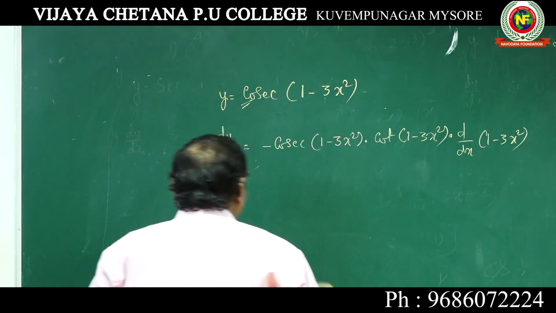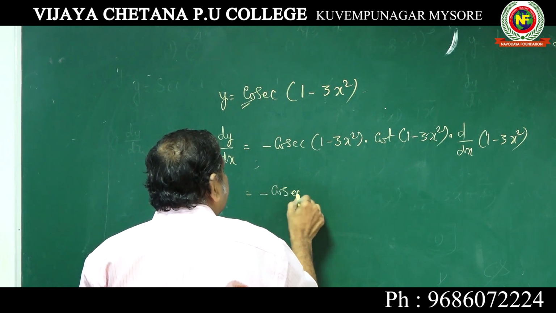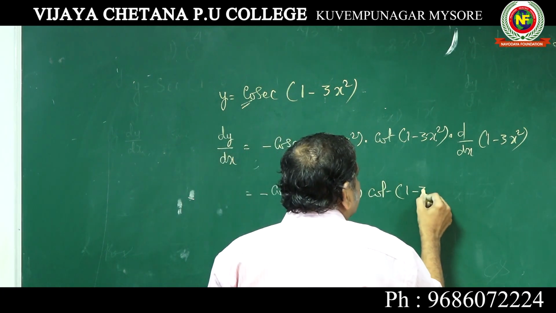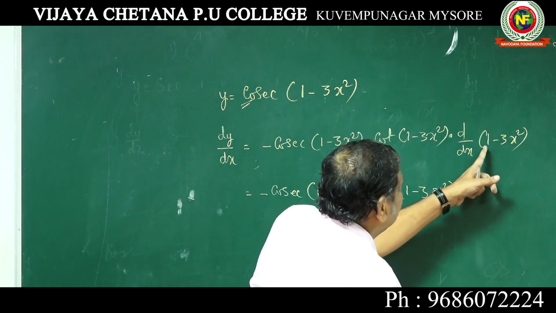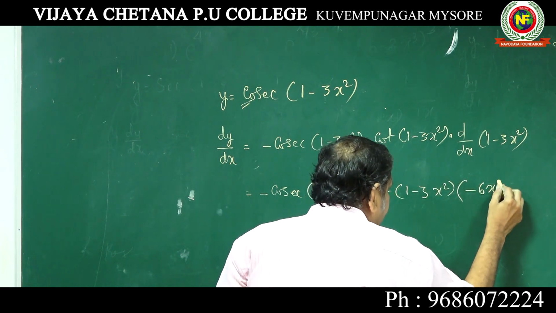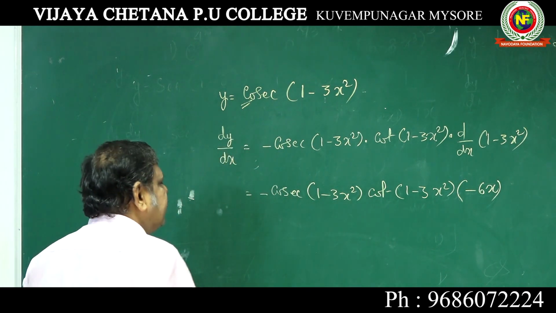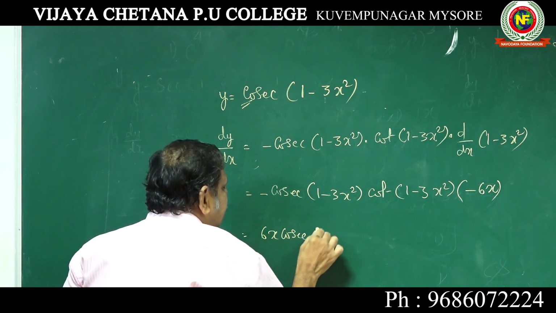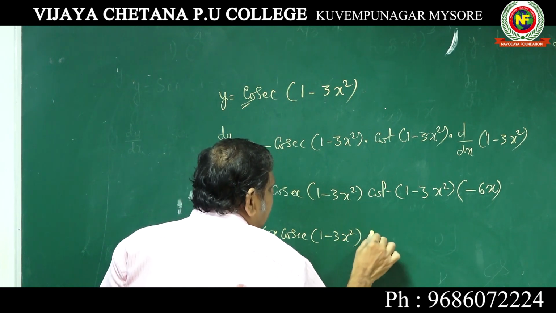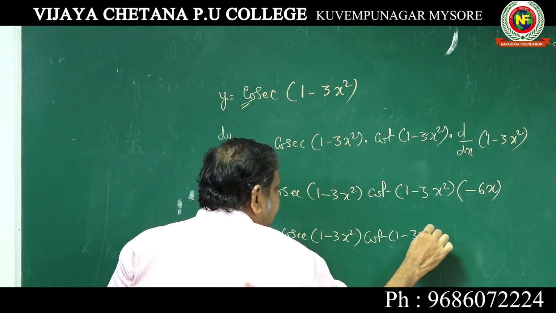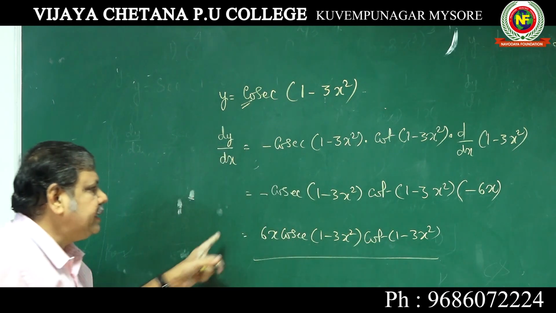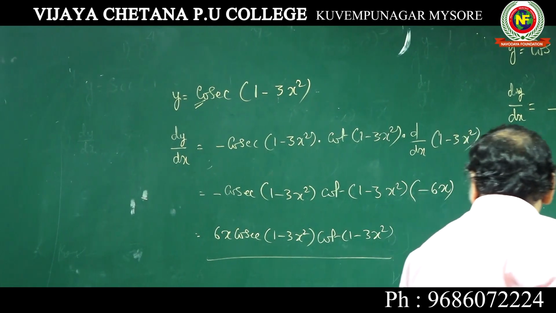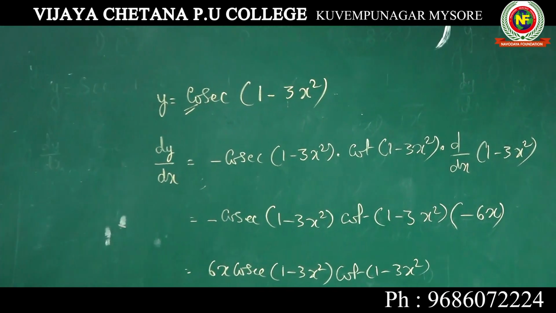This step you should not forget. Or it is minus cosecant 1 minus 3x square cot 1 minus 3x square into, this is 0, minus 6x. 3x square is minus 6x, so minus into minus is plus 6x cosecant 1 minus 3x square cot 1 minus 3x square is your answer.